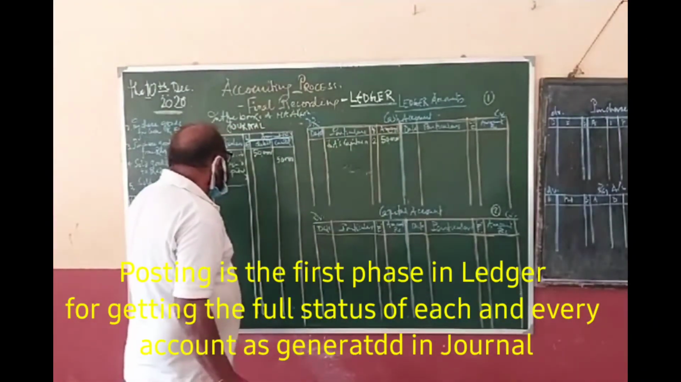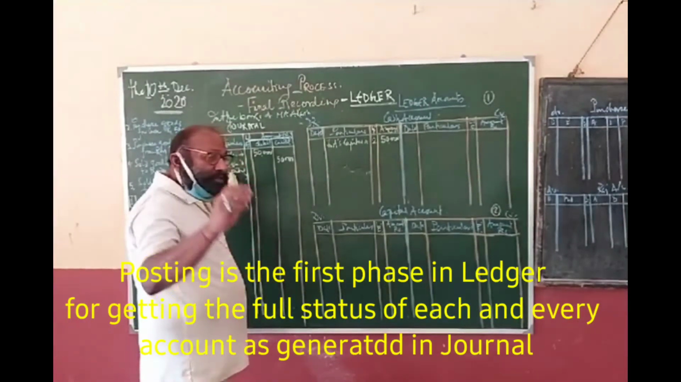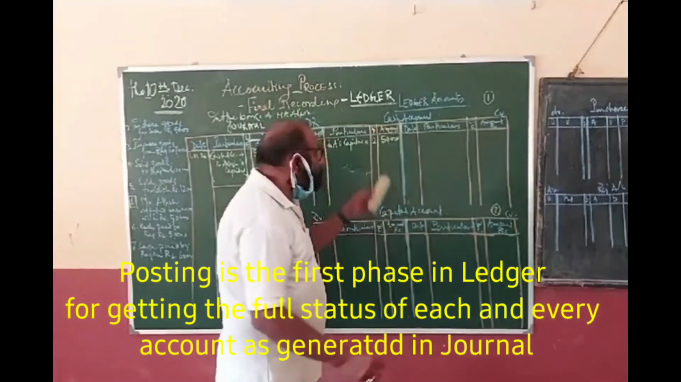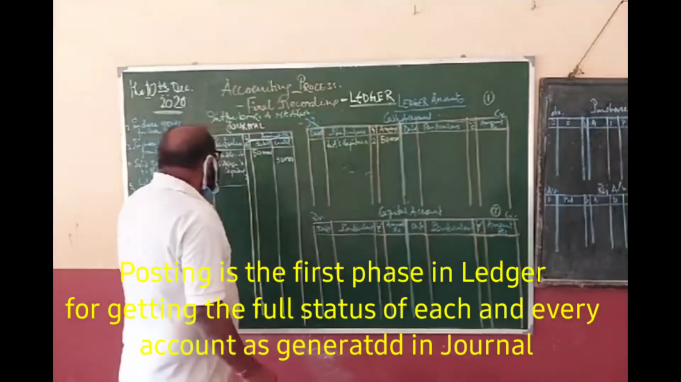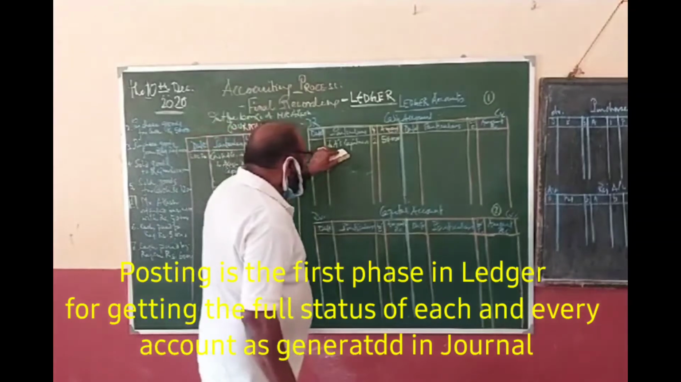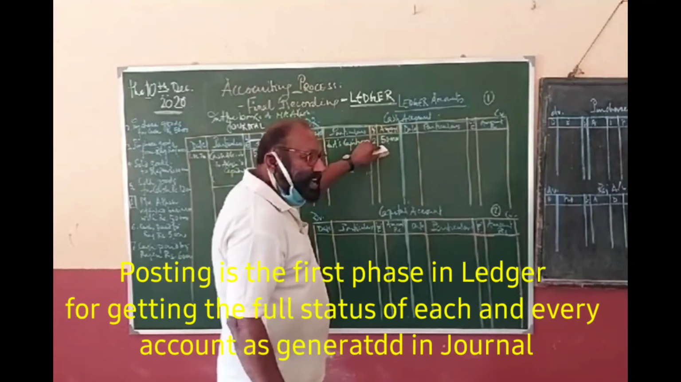Now, for this cash account debit to capital, how many accounts do I have to open? I have to open two accounts. One is cash account and the other one is capital account. Cash account and capital account I have opened. So what I have written, cash is debited. So we should not write cash.